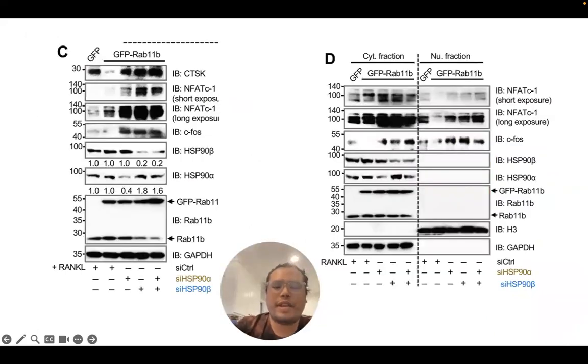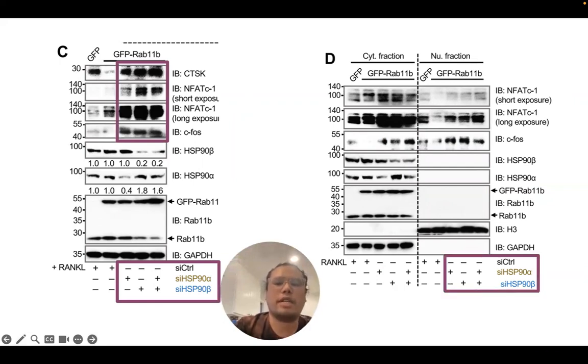Next, the researchers investigated downstream transcription factor expression for osteoclastogenesis and found that when blocking HSP90 in GFP-overexpressing RAB11B cells, there was an increase in osteoclastogenesis transcription factors. In addition, nuclear fractionation shows that these transcription factors were present in the nucleus.